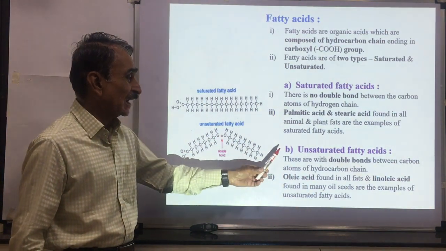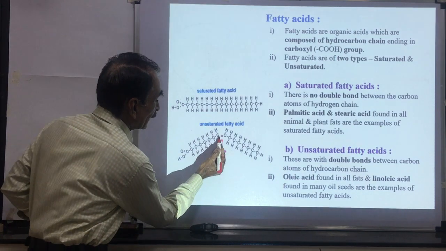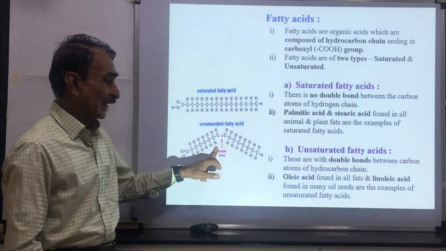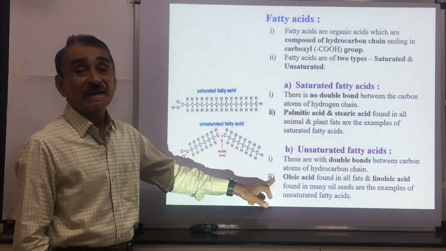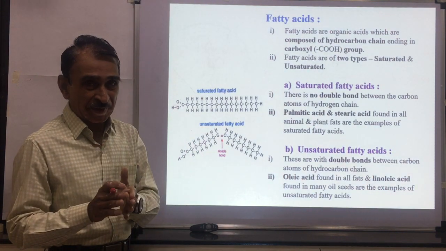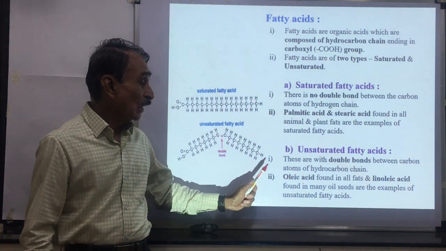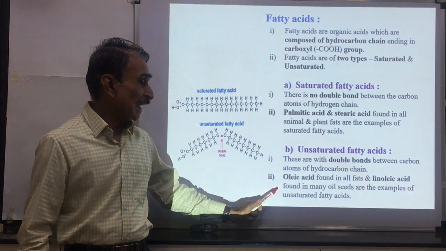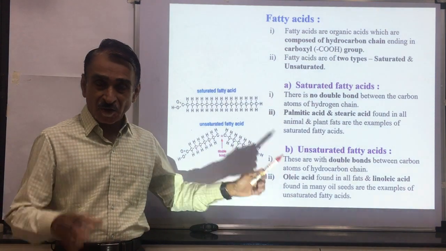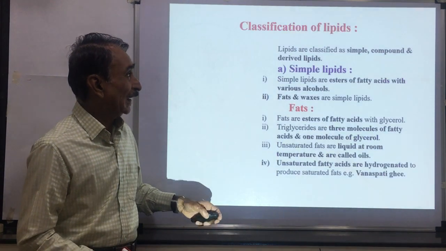Another type of fatty acid, these are unsaturated fatty acids. These are with double bonds. You can see here, there is a double bond between these two carbon atoms. That's why these are called unsaturated fatty acids. Oleic acid, linoleic acid, which are found in the oil seeds, are the examples of unsaturated fatty acids. These fatty acids are found in the oil seeds of plants.